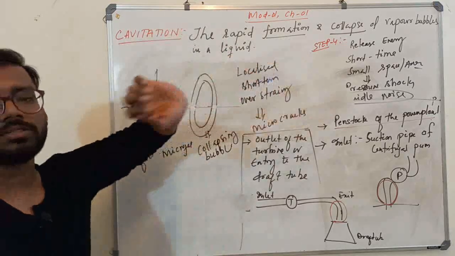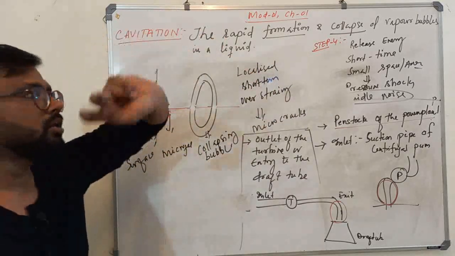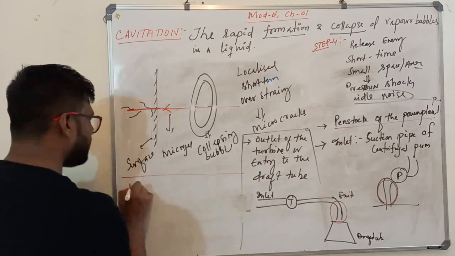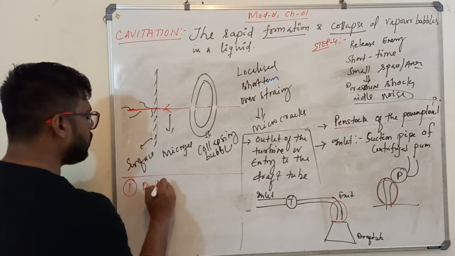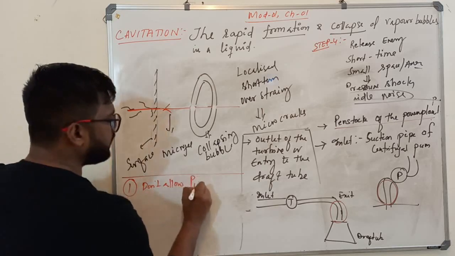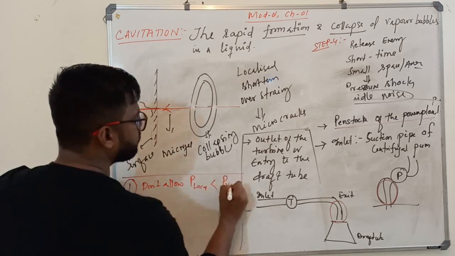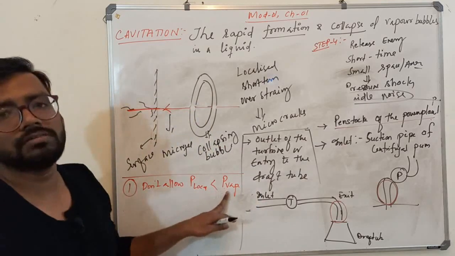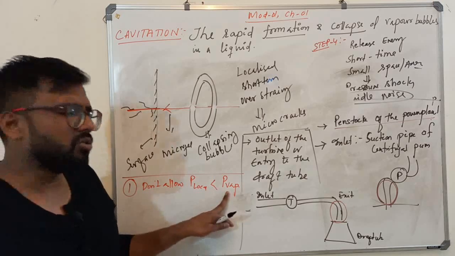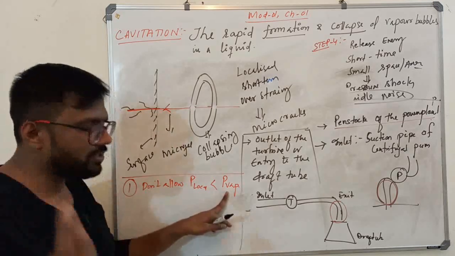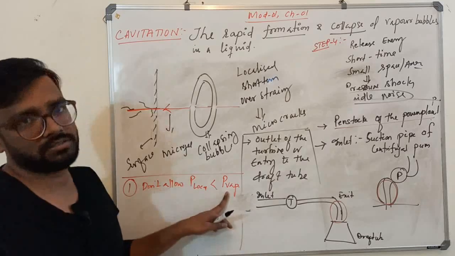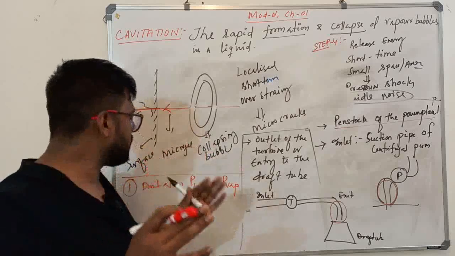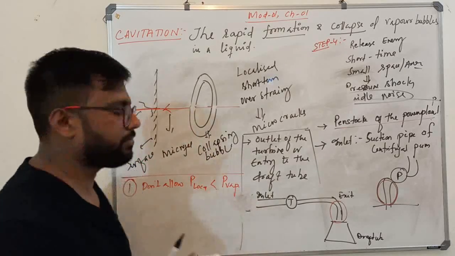So how can we overcome the cavitation? There are two things. Number one, you do not allow the P local to fall below the P vapor pressure. You do not allow the local pressure to fall below the vapor pressure, which is almost impossible. No matter what you do, at some point it will fall below the vapor pressure. But you try to minimize. So instead of do not allow, you try to minimize the local pressure falling below the vapor pressure of the liquid.